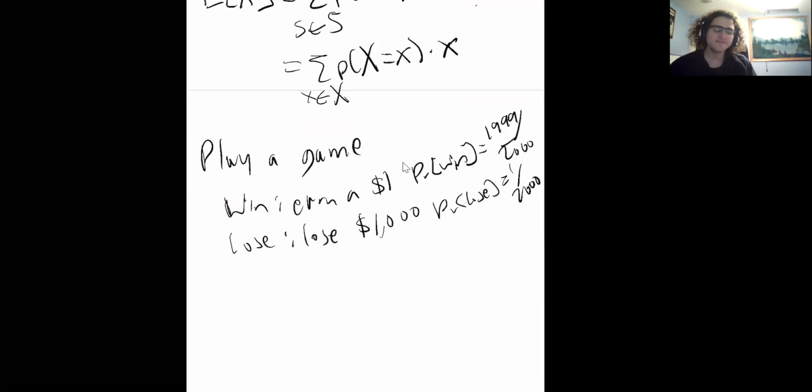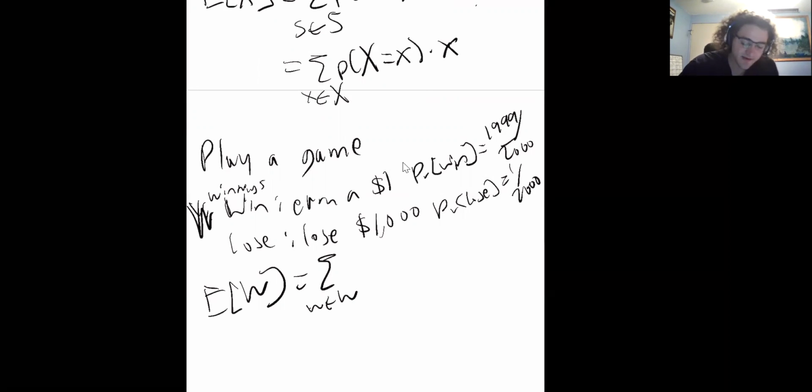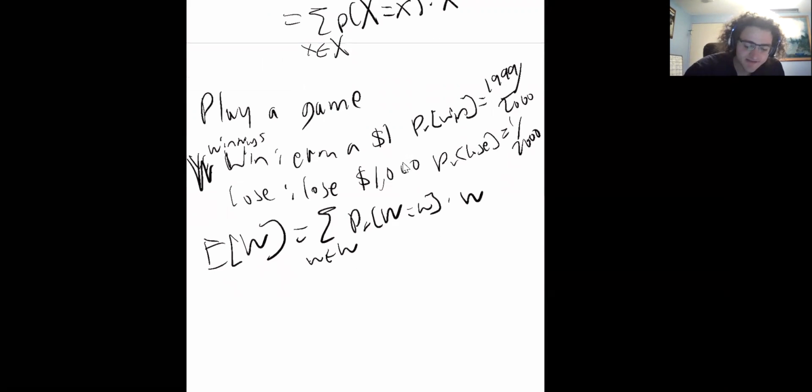So the expected value, the idea is, what do we get on average? To compute this, we can say the expected value of, maybe I'll call it W for the winnings. So the expected value of my winnings is, well, we sum over each event in my random variable, so I get the probability that W equals w times the value of w itself.